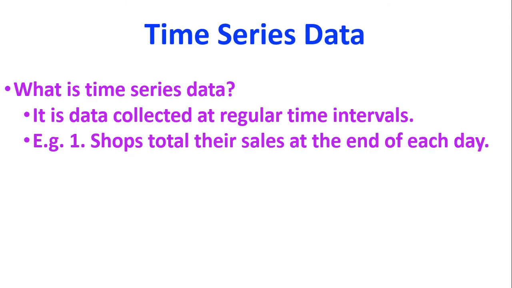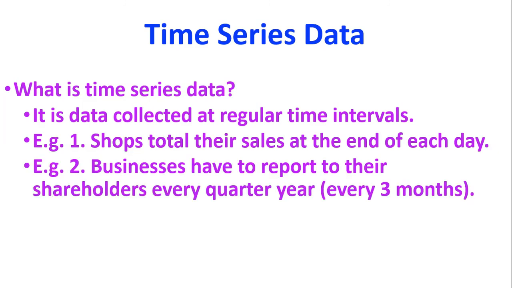For example, all the shops that we go to, at the end of each day, they total the amount of sales that they have made. Another example, businesses have to report to their shareholders, so they're the people that have invested in the company, and they have to do that every quarter year. So if I take a year, which is 12 months, divide that into 4, 12 divided by 4 is 3, so every block of 3 months is 1 quarter of the year.